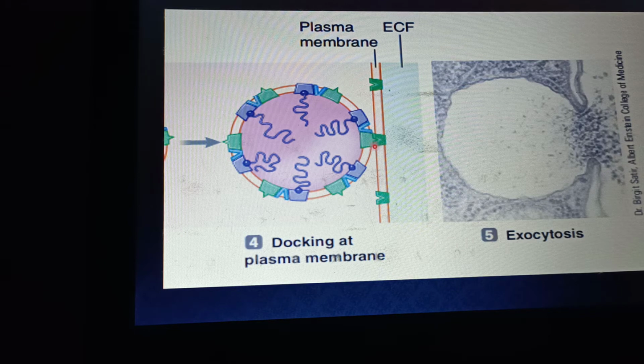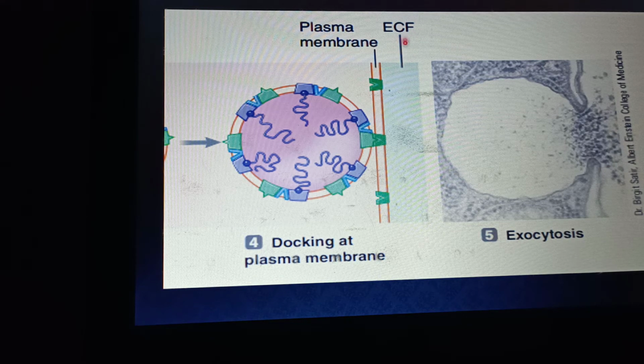When these docking markers bind with their acceptors, the secretory vesicles burst, and they secrete their contents outside the cell. Here you can see a secretory vesicle. Here is the bursting of the secretory vesicle, and it is releasing the vesicle's material outside the cellular environment.